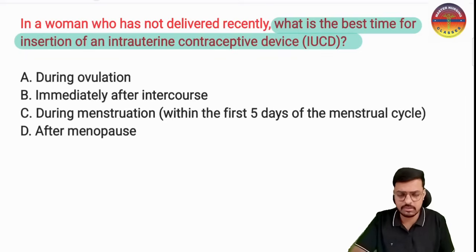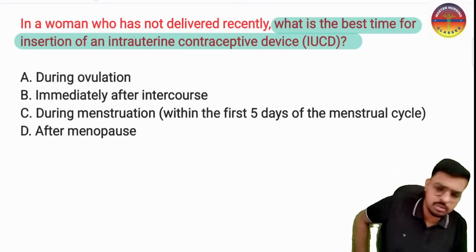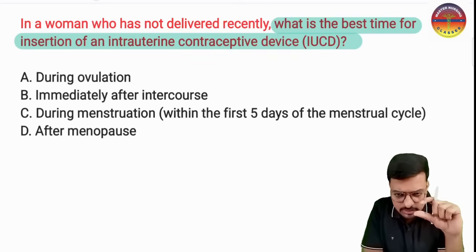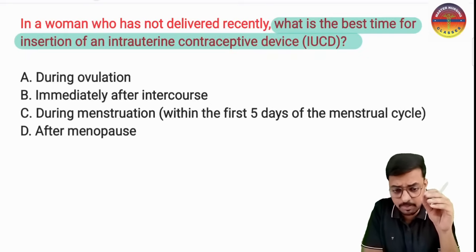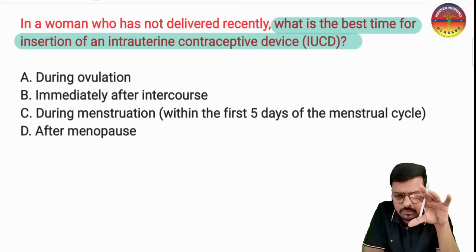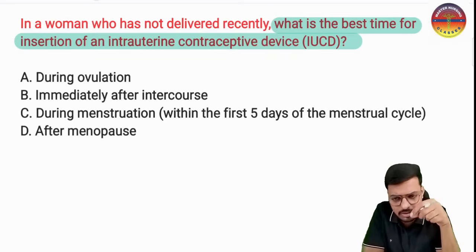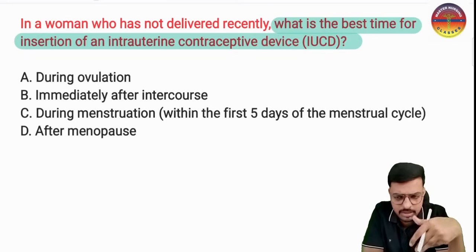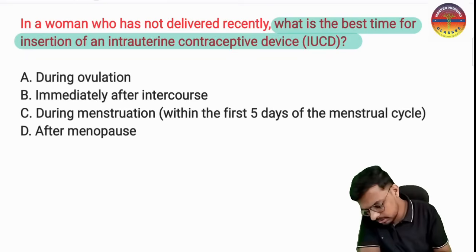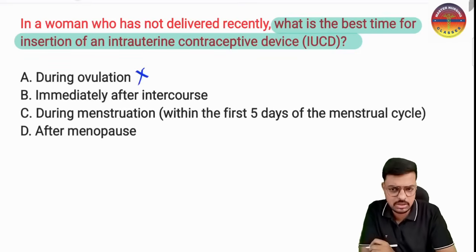Can we insert the IUCD during the ovulation, that is in the mid of the cycle? Is the internal os open during ovulation? No sir, it is the mid of the cycle, ovulation happens on the 14th day, and at that time the internal os is not open. If you try to insert the IUCD then, there will be more pain and more discomfort in the uterus. So we can't insert it during ovulation, and this is the wrong answer.